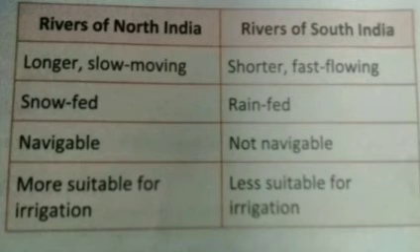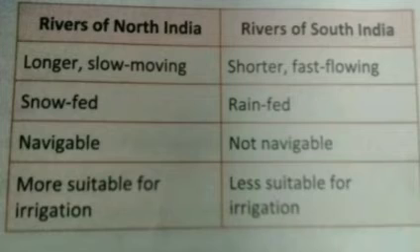What are the characteristics of South Indian rivers? The characteristics of South Indian rivers are: they originate from Western Ghats, are short and narrow, non-perennial in nature, suitable for hydropower generation, and not useful for navigation.